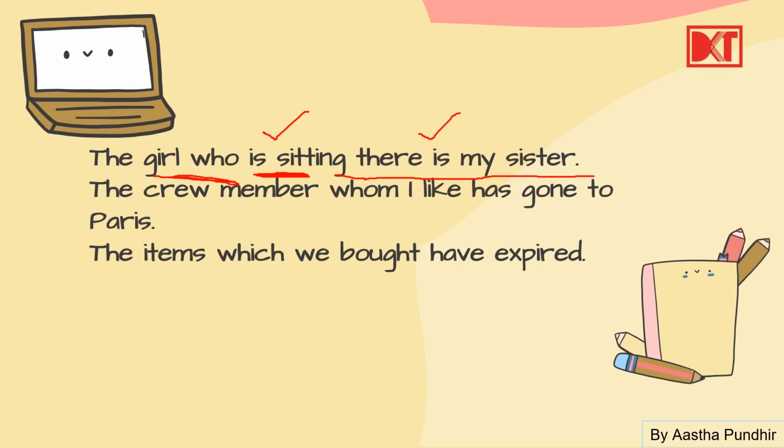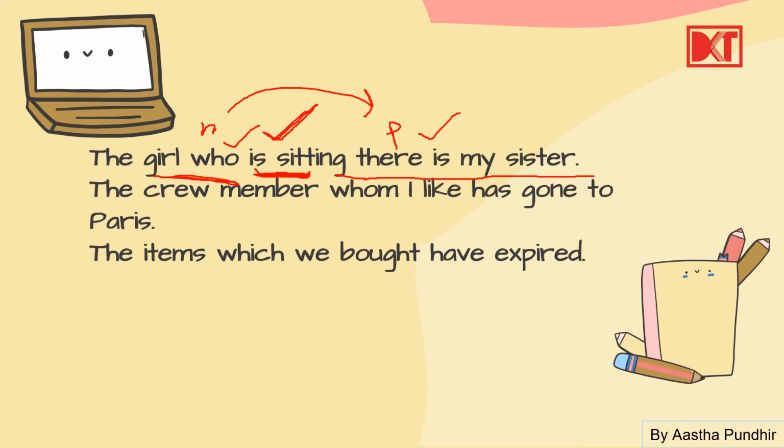It is connecting the noun with the phrase. And in doing so, what is the usage of who? Who, the relative pronoun, is providing us information about what? About this girl. The girl who is sitting there is my sister. हमें information किसके through मिल रही है? Through this relative pronoun. Alright.